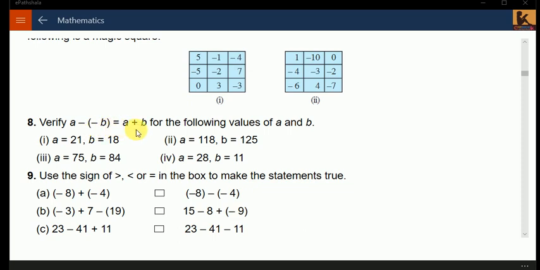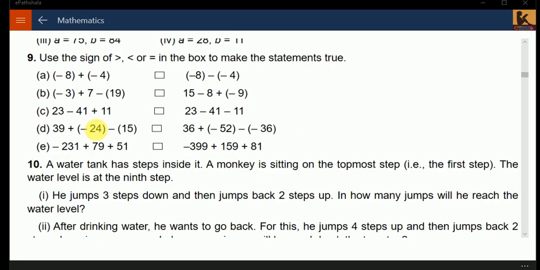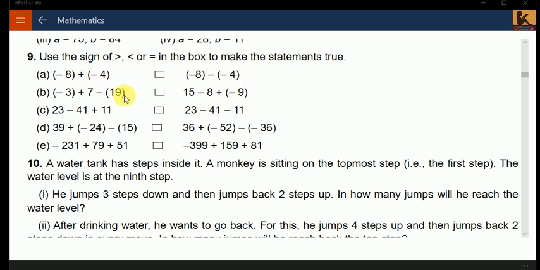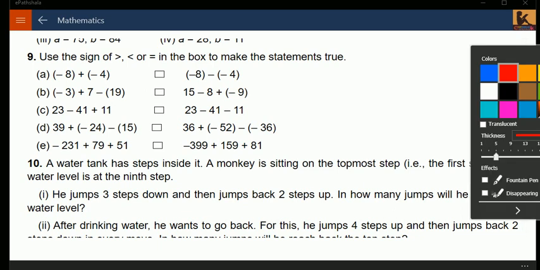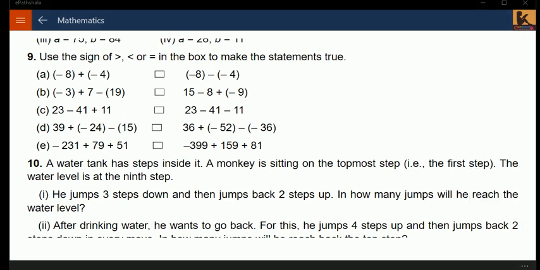Verify minus a minus b equals a plus b. This is a property also. If negative is multiplied with negative, it becomes positive. You simply put the value of a and b over here and you will get the answers. Then verify the result. I told you minus 8 minus 4 will give you minus 12, whereas minus 8, this we can do if you want. Let's do it on copy.